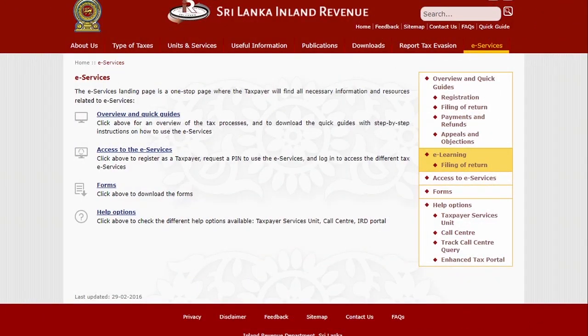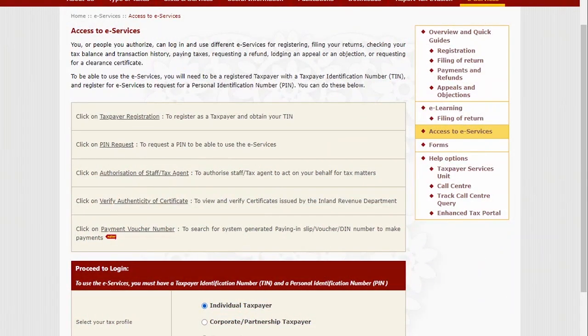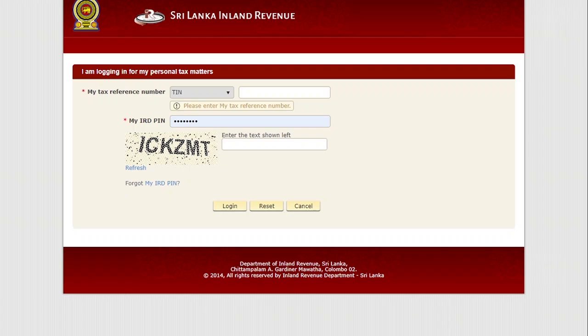You have to select file a return. You can see the page like this. After that, you have to enter this access to e-service. Then you have to select this individual taxpayer. Now you can see in this screen that you have to enter your TIN number and IRD PIN. Before you enter the system, you have to obtain the PIN number from the IRD. Then you can do the login.